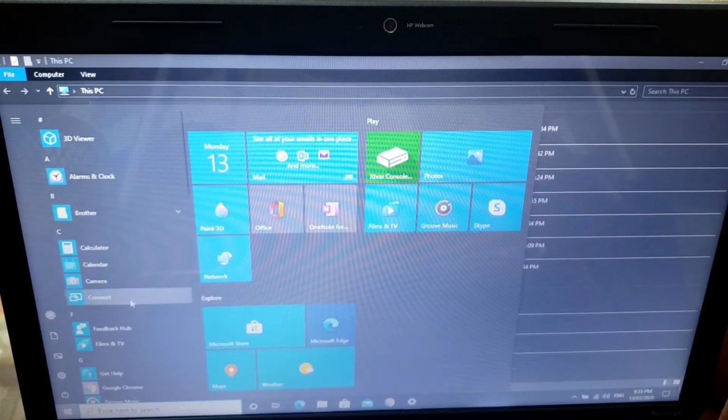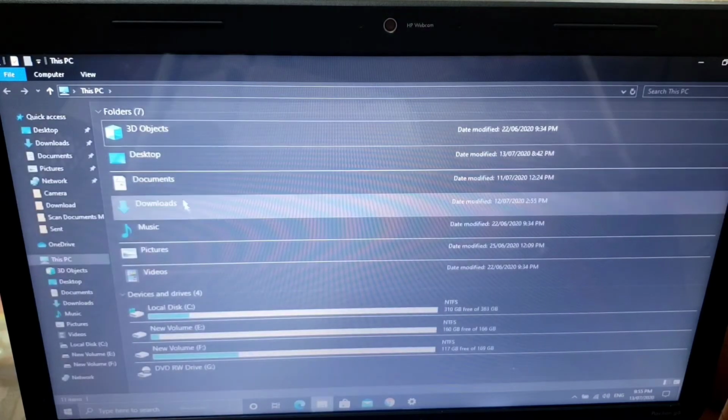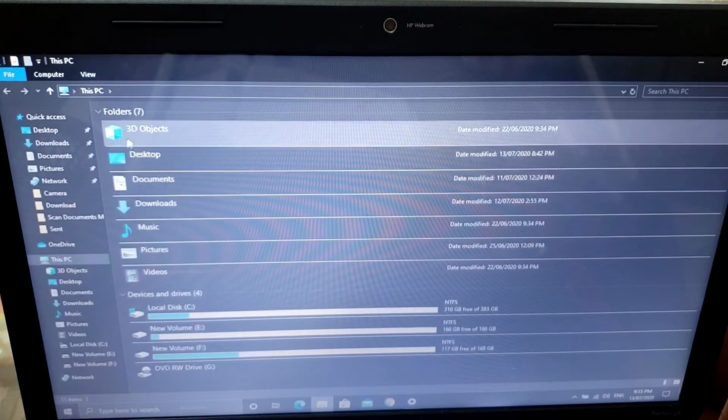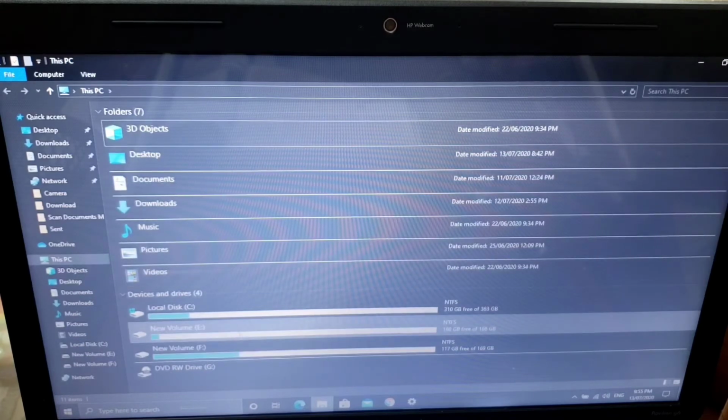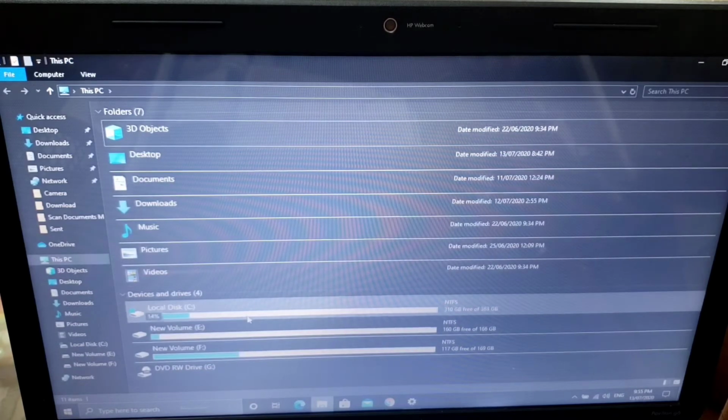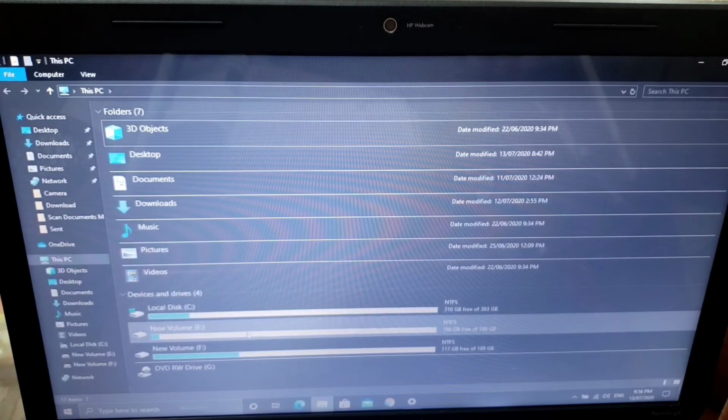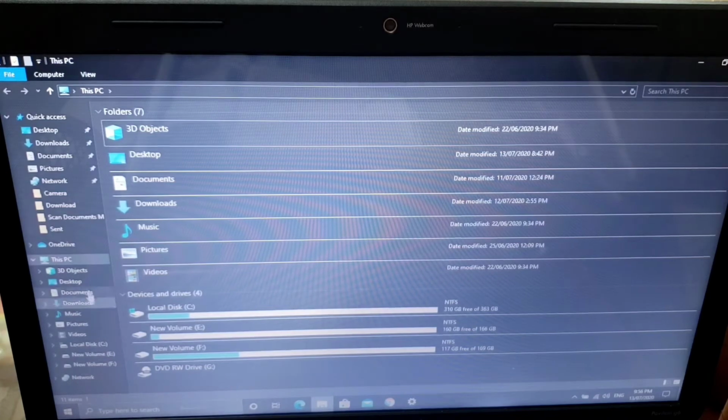Computer: whenever you want to directly connect to any network, you can go to the network button or the computer button. Basically this PC is your computer button where you will get everything related. Here you can even see the division of your hard disk, C drive, D drive, E drive, everything is given here, from where you can directly see where your files are stored.